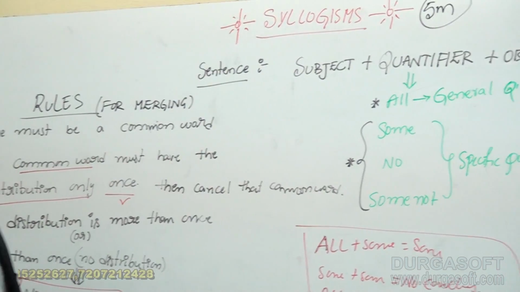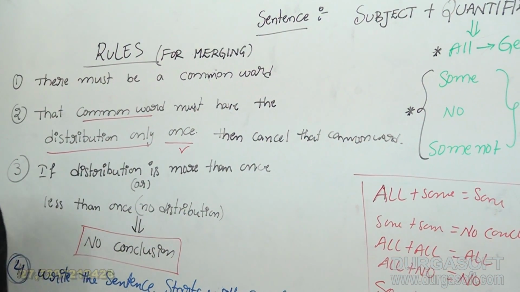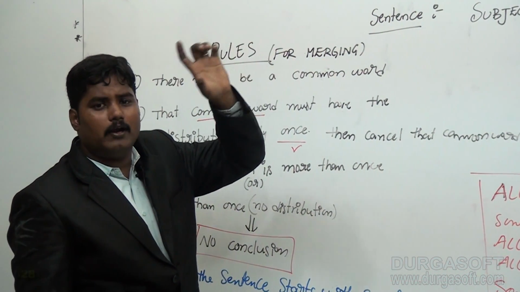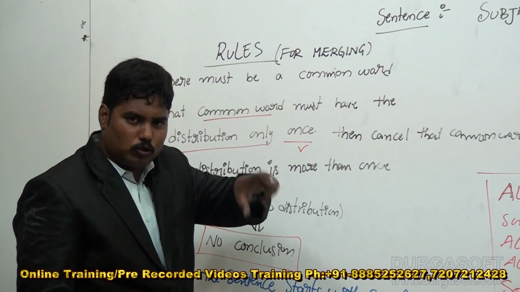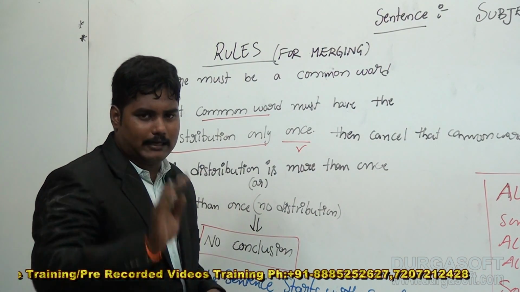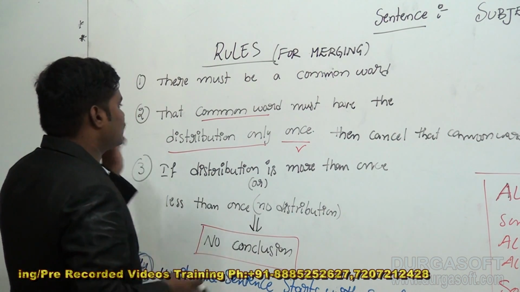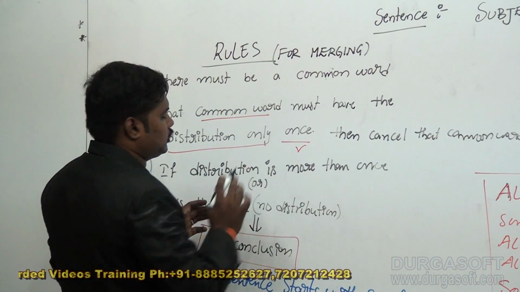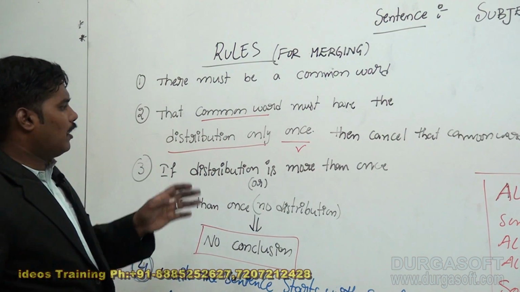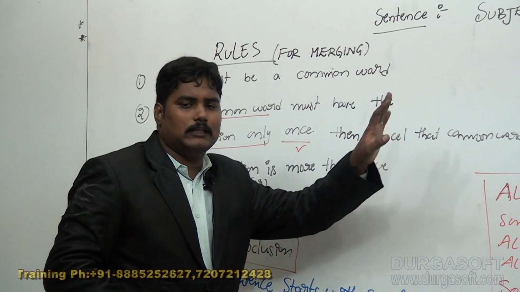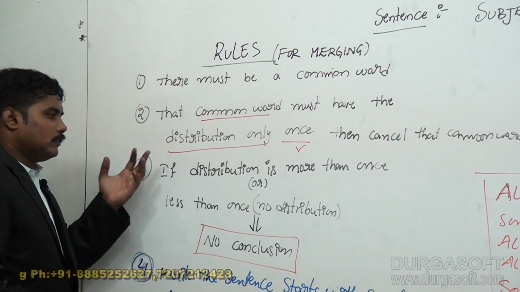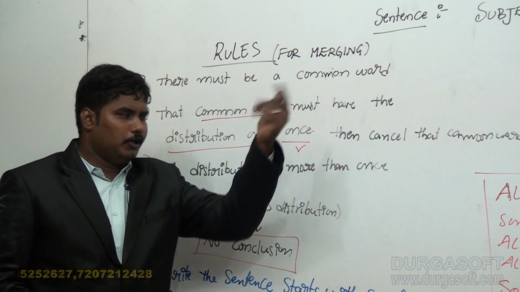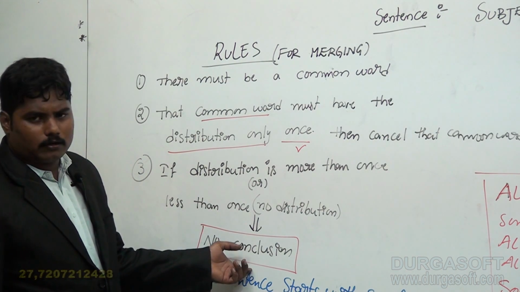Now based upon the distribution we are solving the answer directly, but you should be aware that if and only if you have the common word in those two statements, then you can match those sentences. First rule: the common word existing in the two statements should be distributed only once. If it follows the once distribution, then cancel that word. Otherwise, if the distribution is more than once or less than once, that means no distribution, a cross mark arises, that means no conclusion arises.